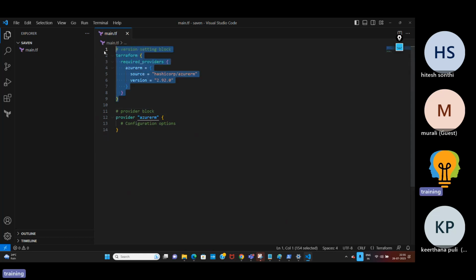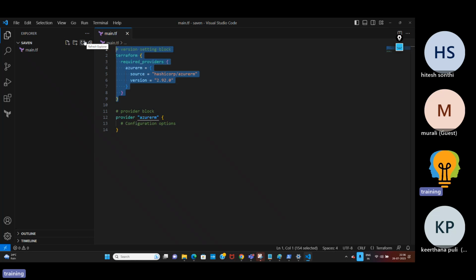So what is this version setting block? If you use any version, my infrastructure will run on this same version. If you don't use it, it automatically updates to the newest version. Right now, the newest version is around 3.6 something. If you don't use it, it will automatically update to the new version.